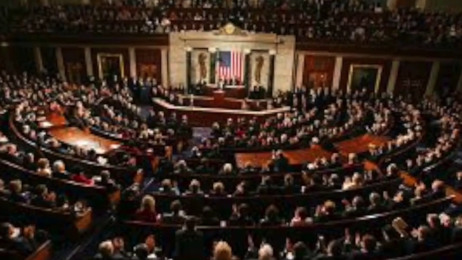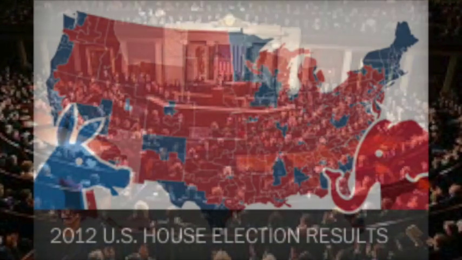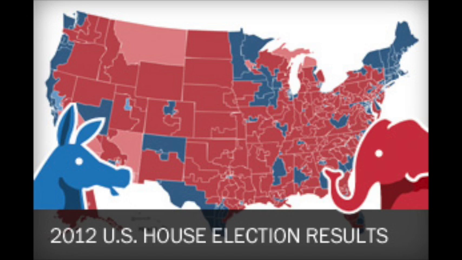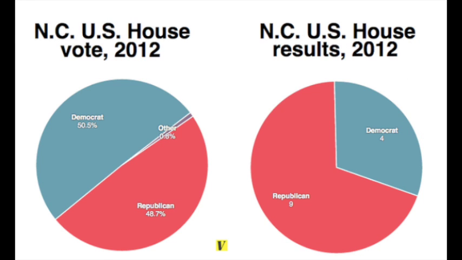Normally, we would expect more seats in Congress to go to the political party that receives more votes, but the last election in 2012 confounded expectations. Democrats received 1.4 million more votes for the House of Representatives, yet Republicans won control of the House by a 234 to 201 margin. One state that helped contribute to the odd outcome was North Carolina.